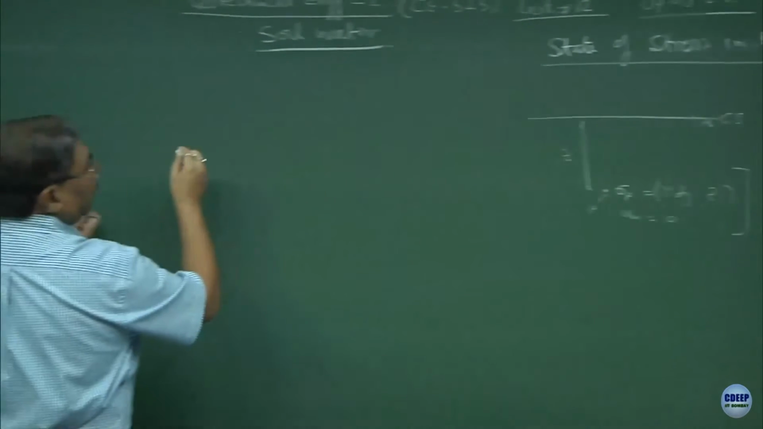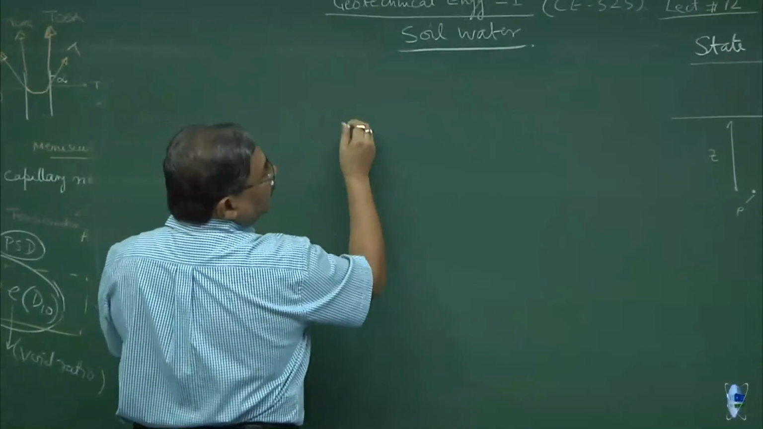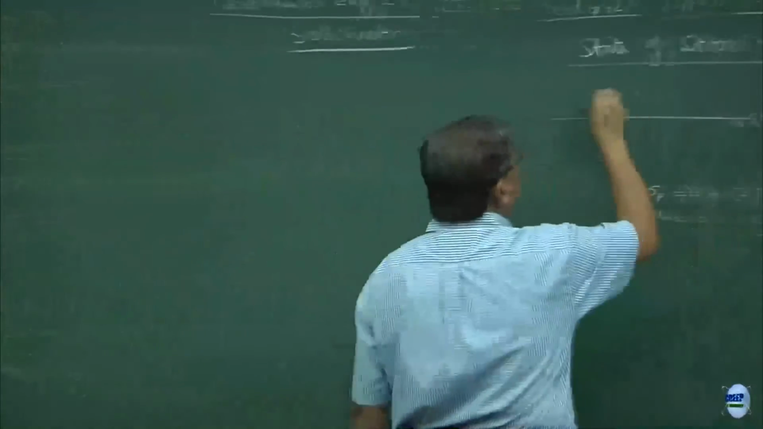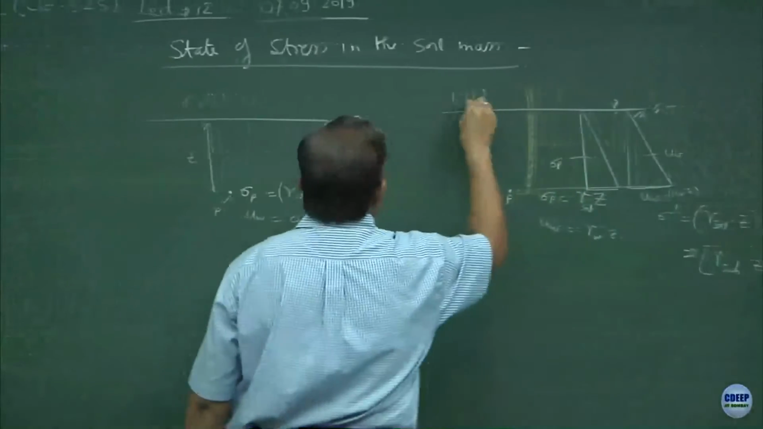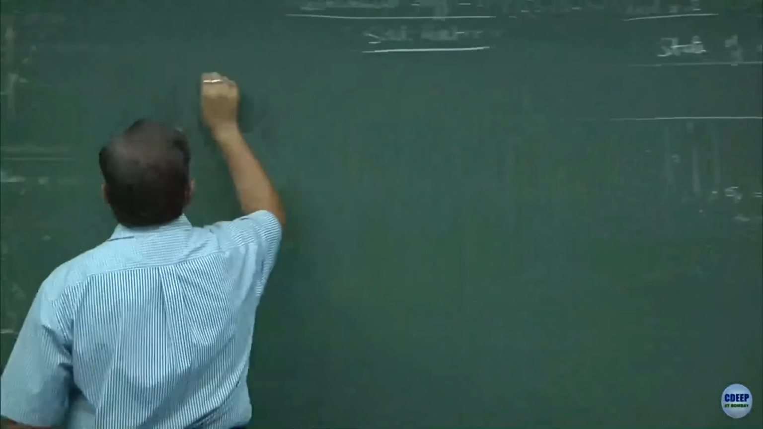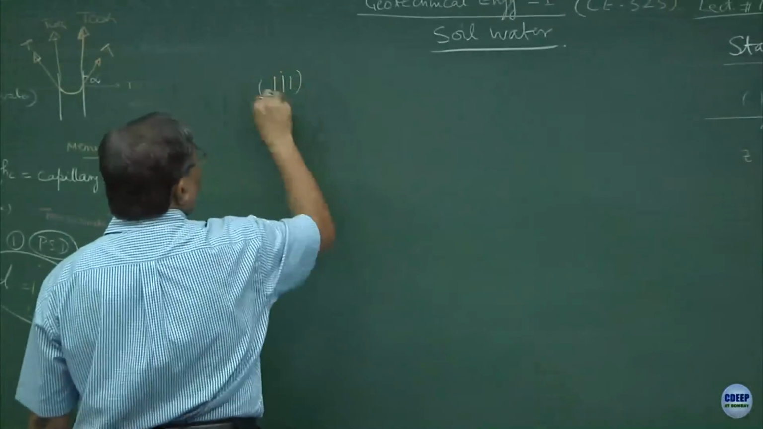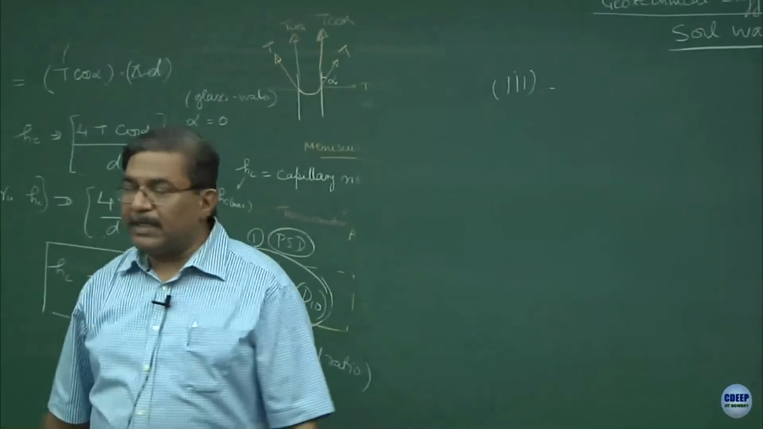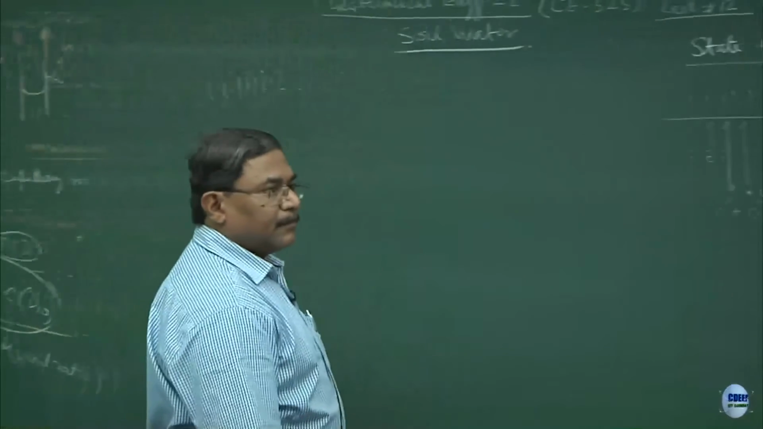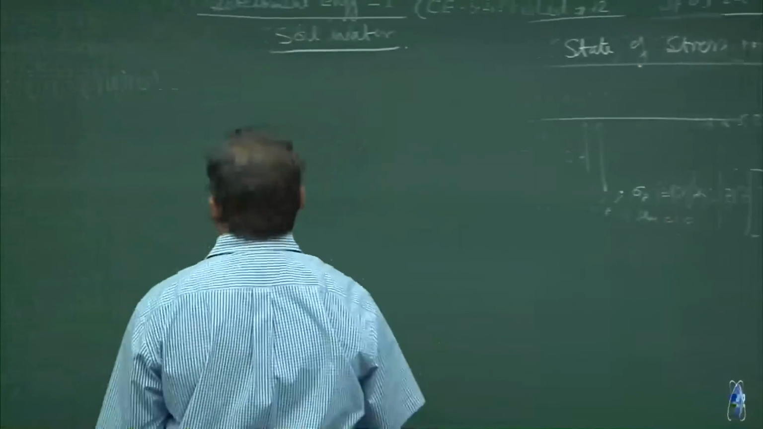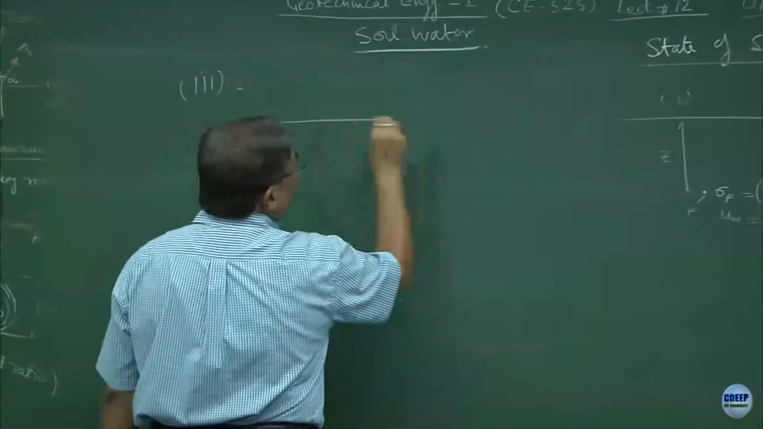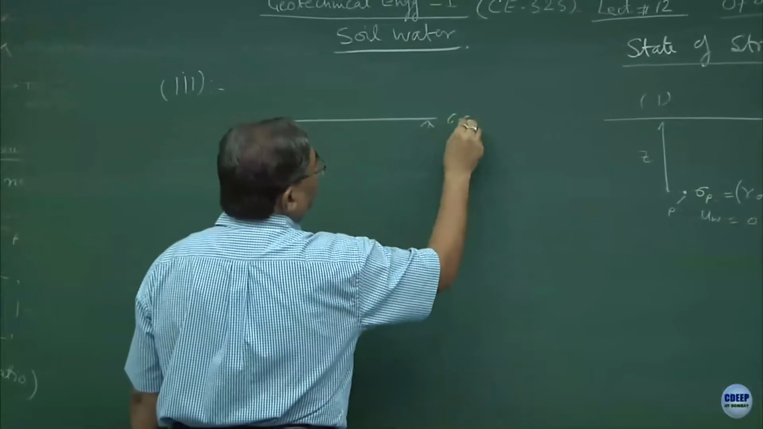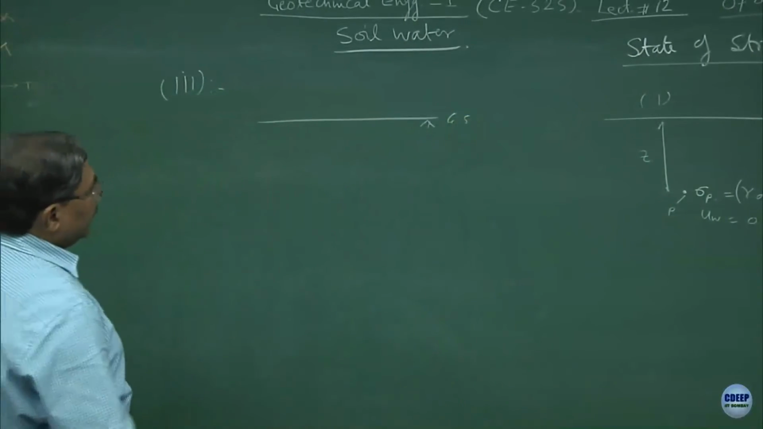Suppose I say there is a partially... so this is situation number 1, situation number 2, situation number 3. Ever wonder why buildings collapse in Bombay city during rains? The answer comes from here. This is the ground surface, and during rains what is going to happen?